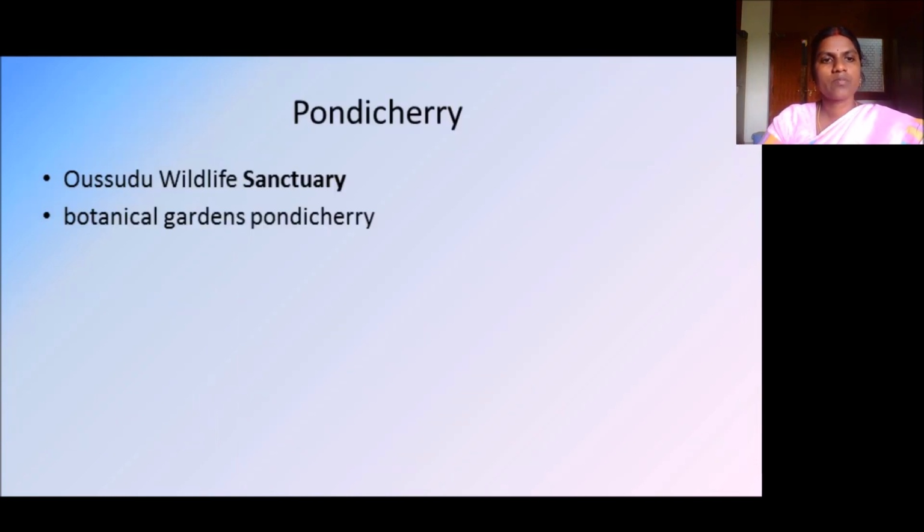In Pondicherry we have Ousteri Wildlife Sanctuary and the Botanical Garden. After this COVID pandemic, if there is a chance to visit the sanctuary or botanical garden, please do.